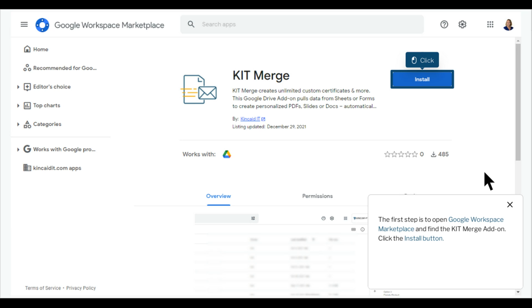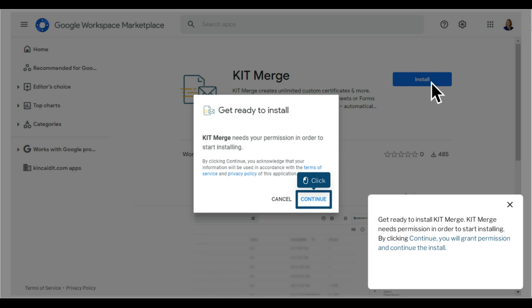The first step is to open Google Workspace Marketplace and find the KitMerge add-on. Click the Install button. Get ready to install KitMerge. KitMerge needs permission in order to start installing. By clicking Continue, you will grant permission and continue the install.